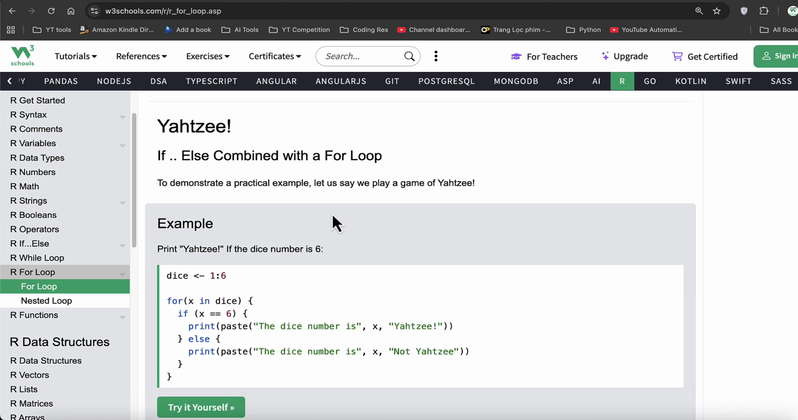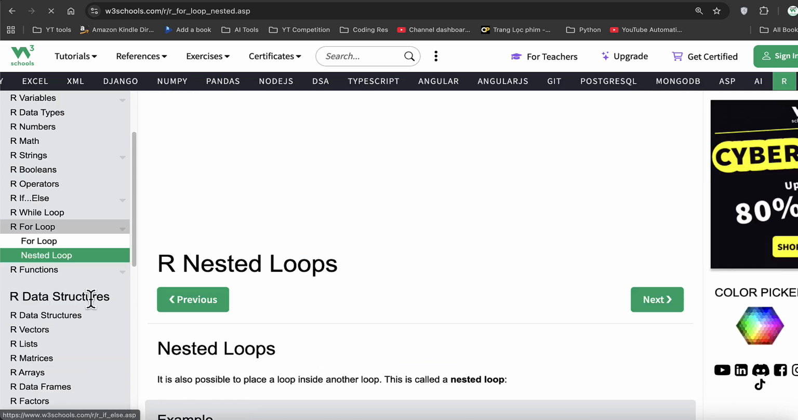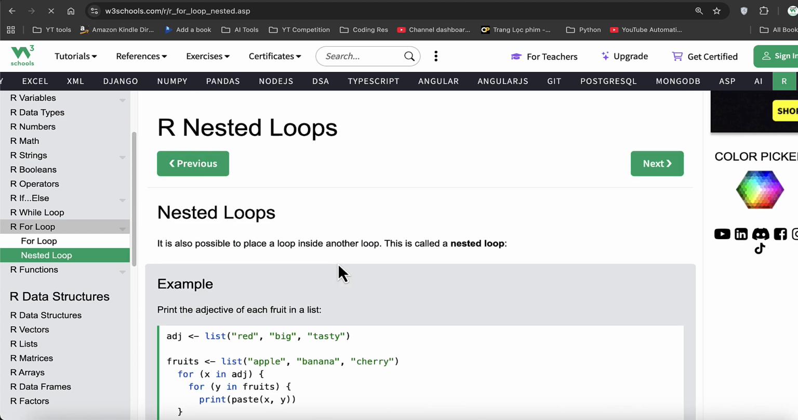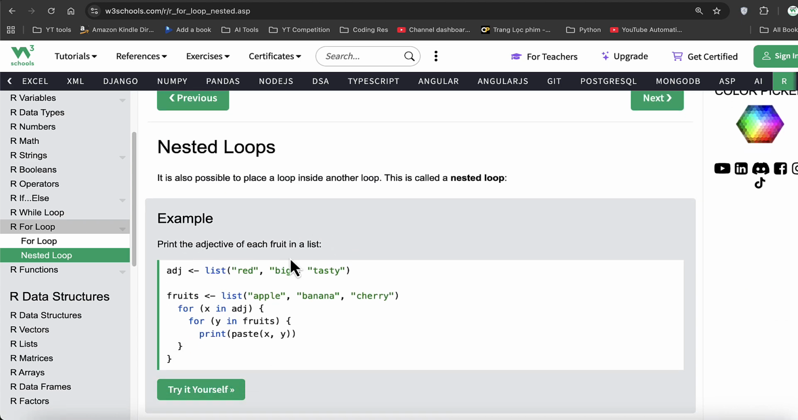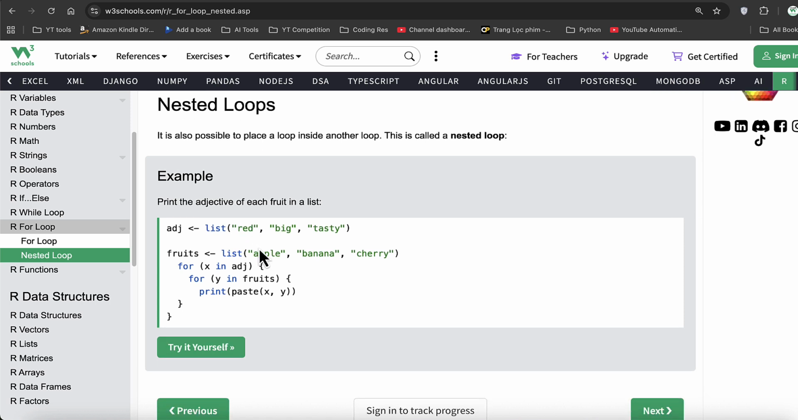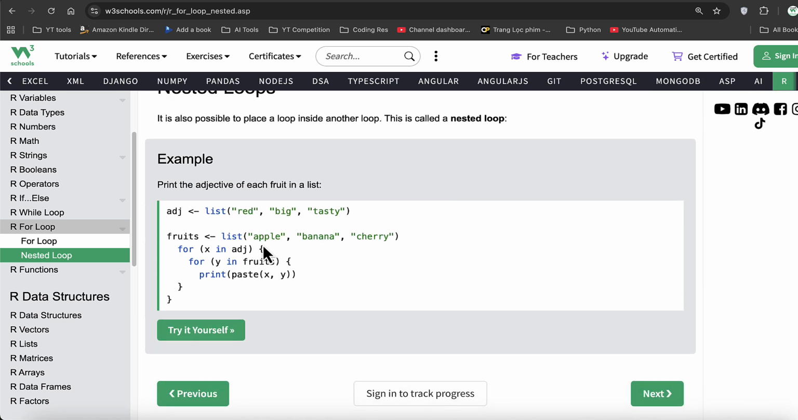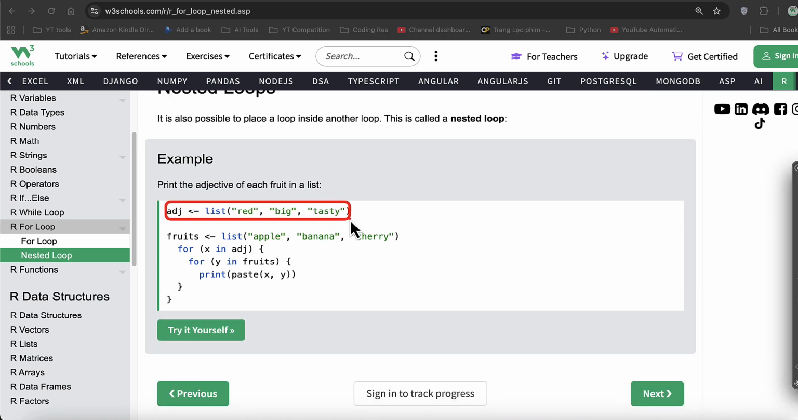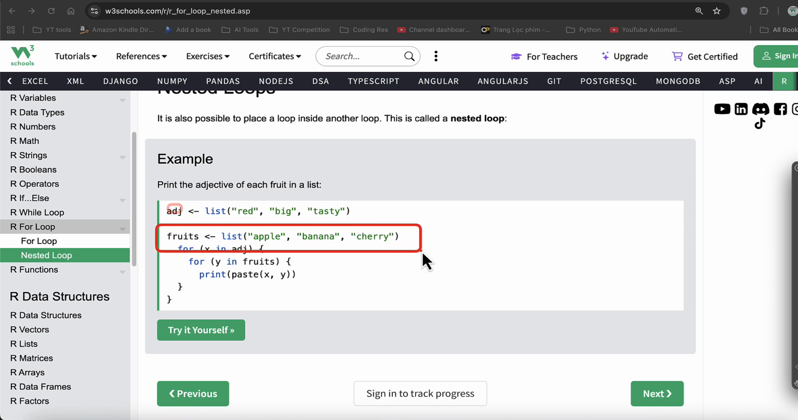Same thing goes with the repeat loop. Just go through it. Make sense? Let's go for nested loops. Nested loops basically means a loop inside a loop, and they become sometimes very tricky and sometimes very, very useful. The way they work is that we define a list one or any other sequence for that matter. We have another list called fruits. So we have the adjectives and the fruits list.